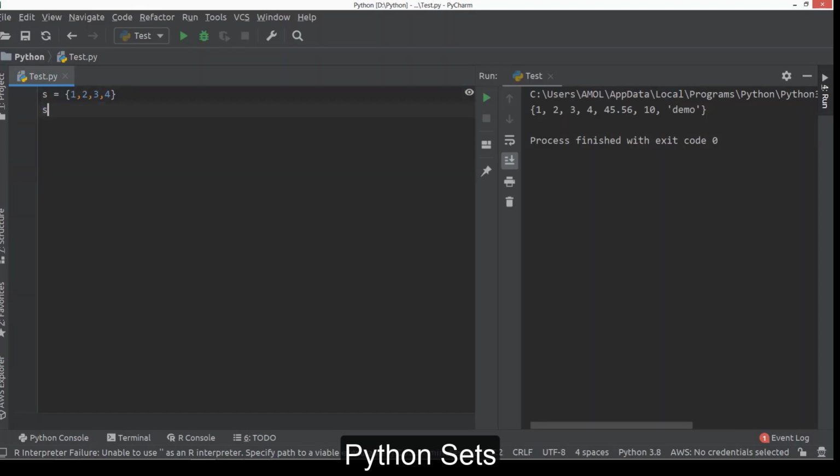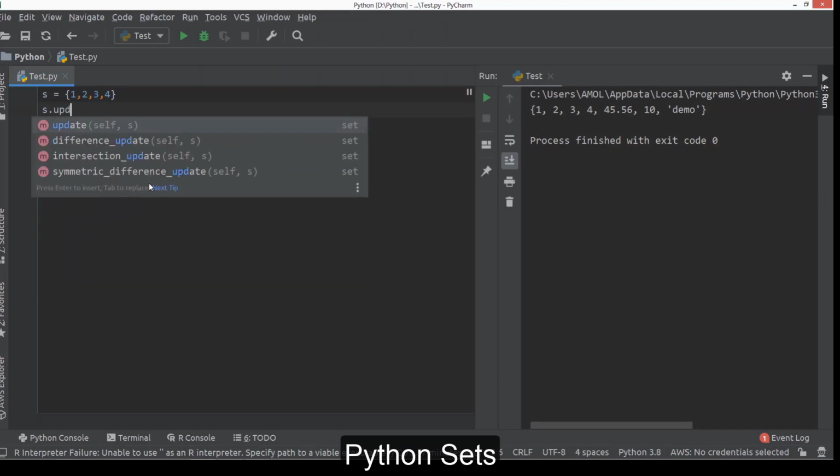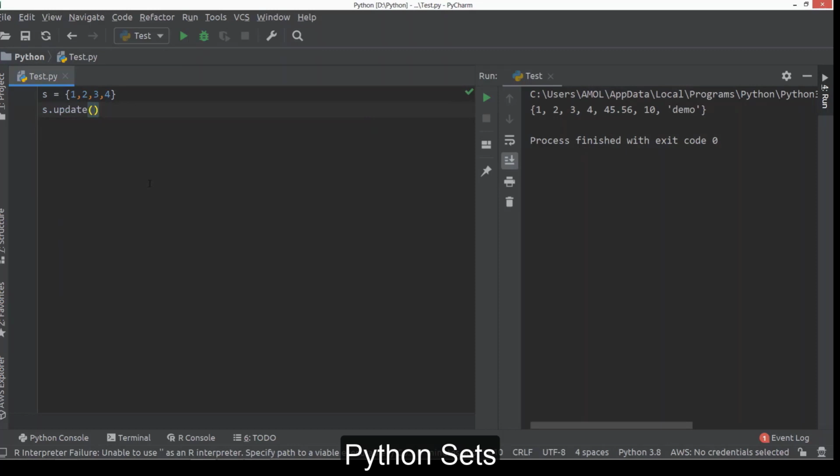By update also we can add elements to existing set, but in this case you need to pass iterable object. Iterable object means, once again, you need to send some sequence here. It's like either say string, list, tuple, or another set. Okay, so it's an update. It's a kind of extension option. It's like your set is already there. You're just extending with some new values here.